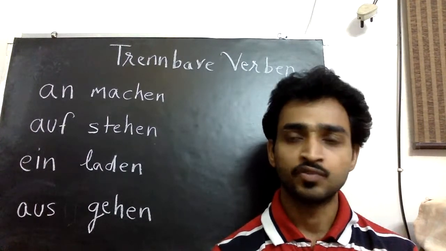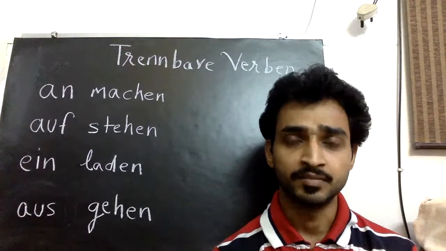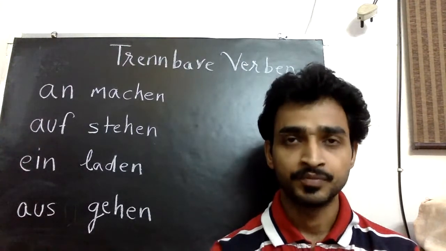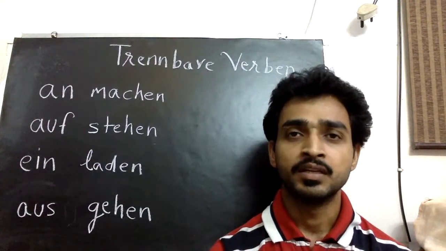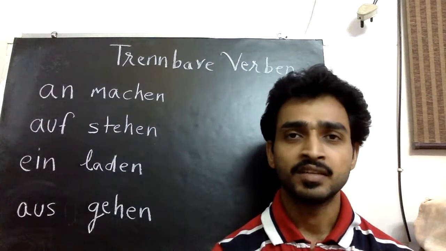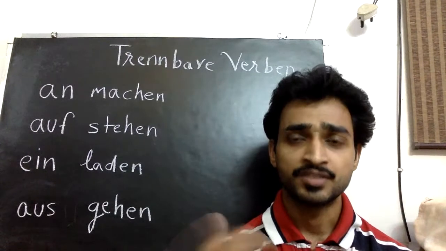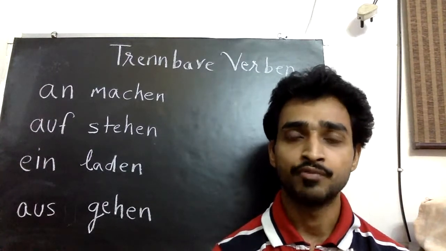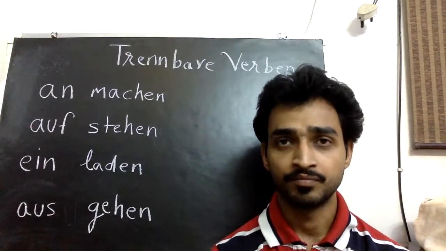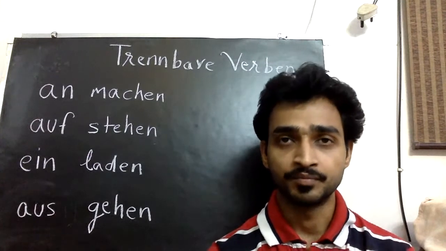Similarly, there are so many verbs, like aufstehen, which means to wake up, to get up. I make a sentence: ich stehe 7 Uhr auf. Ich stehe 7 Uhr auf. I wake up at 7 a.m. I get up at 7 a.m.